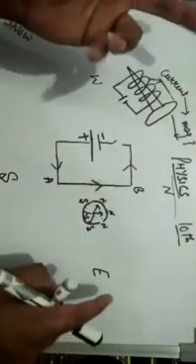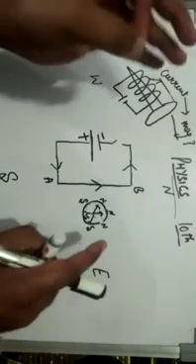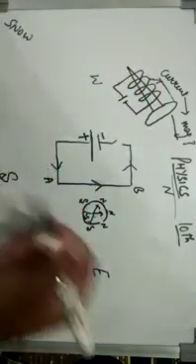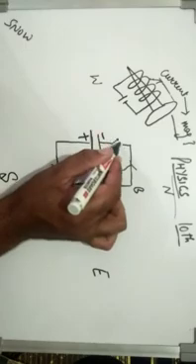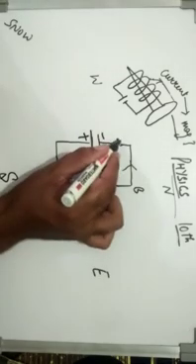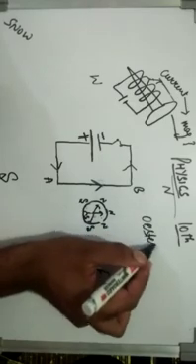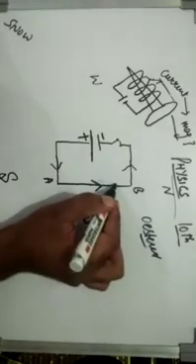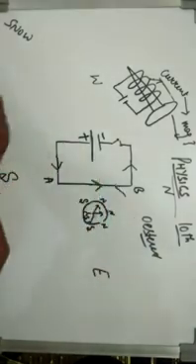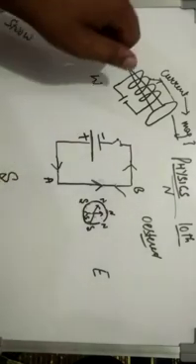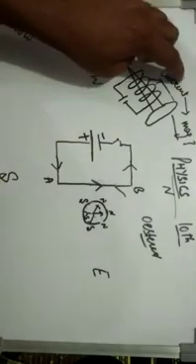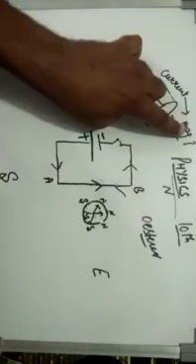From here, Oersted proved that whenever a current flows through a wire, that conductor behaves like a magnet, or ultimately we can say that current produces magnetism.